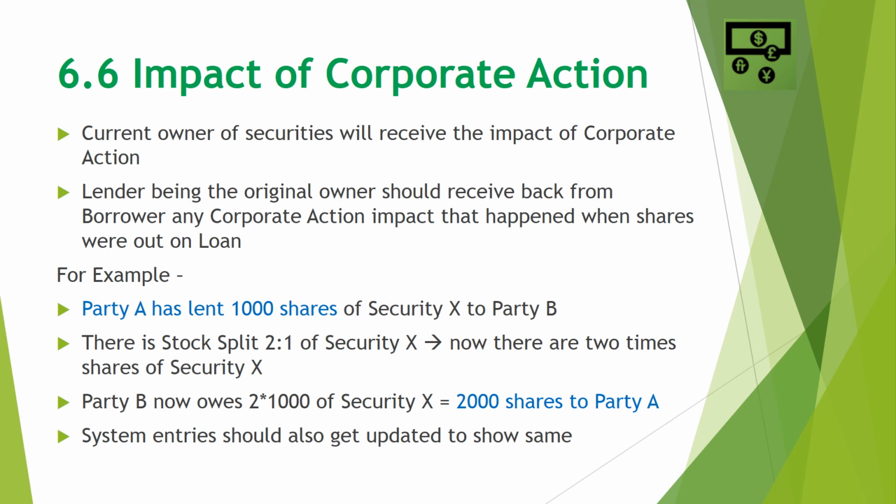That is how a normal stock split corporate action will impact the systems and the lending and borrowing activity.